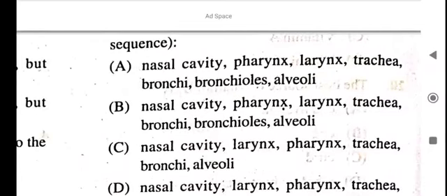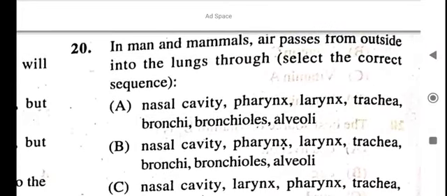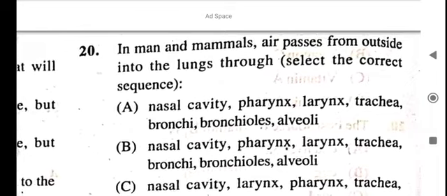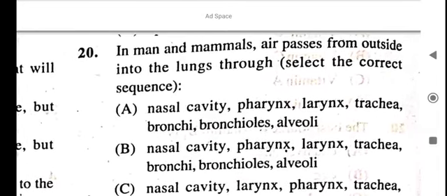Nasal cavity, larynx, pharynx, trachea, bronchi, alveolus. They must be in serial order. In man and mammals, air passes from outside into the lungs through which path?